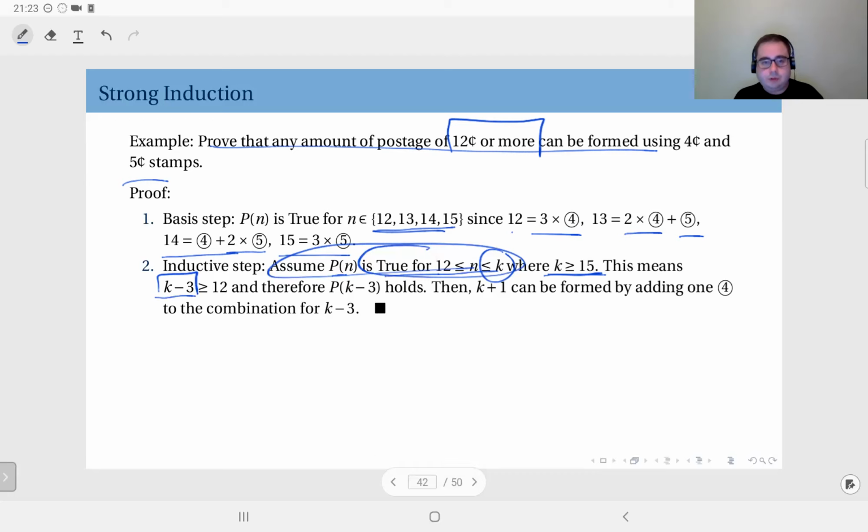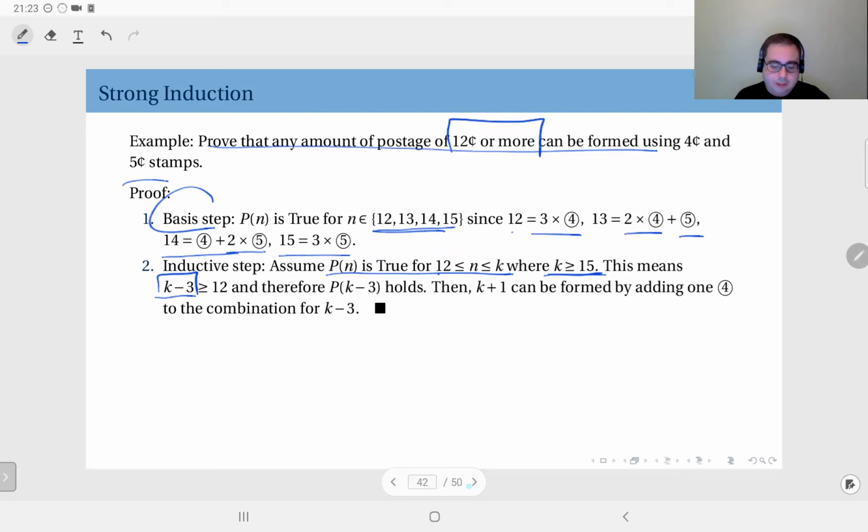Therefore, to that combination, whatever that combination is, I don't need to know what that is, just add a stamp with 4 cents. That will give you a collection of k plus 1. So that's it. Since I assumed this is true for up to k, and this entails it's true for k plus 1, therefore, along with the basis step, my proof is now complete using strong induction.